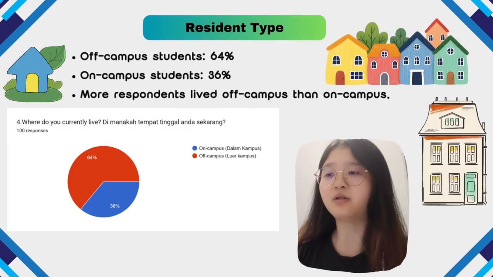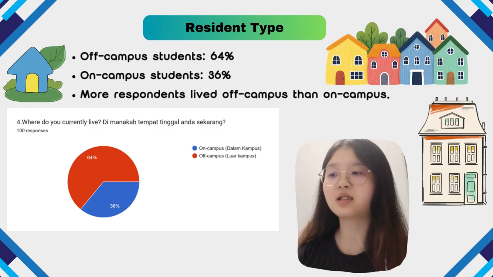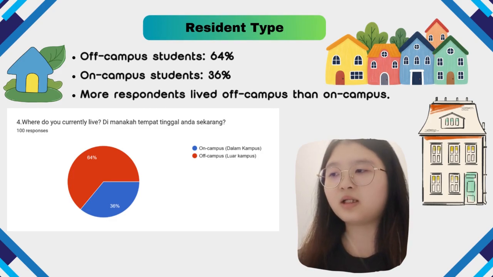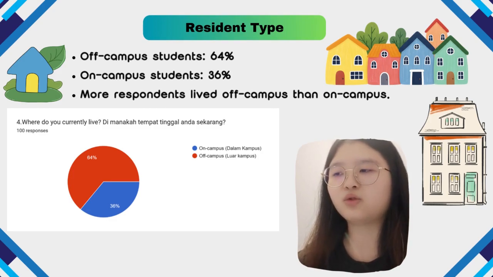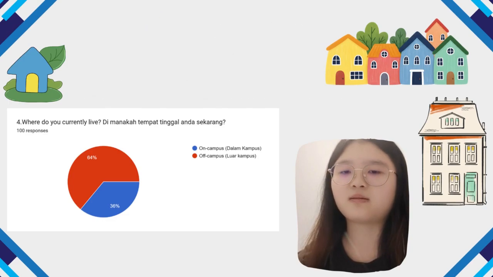Next, this slide shows the residence type of the respondents. 64% of the respondents live off campus, while 56% live on campus. This means that more respondents are living outside the campus area. In summary, the respondents are mostly female, aged 21 to 23, and year 2 students. More of them live off campus, which provides context for analyzing water quality satisfaction.